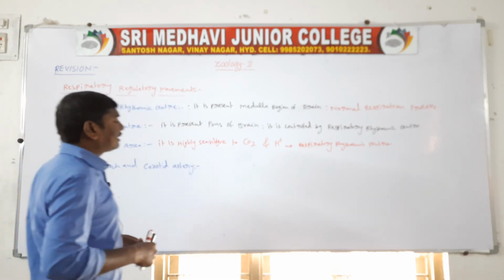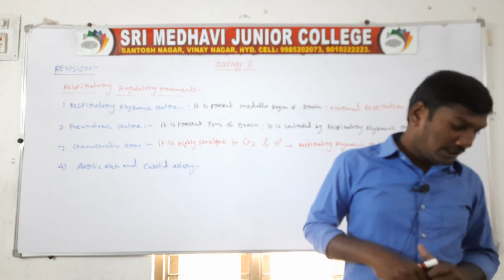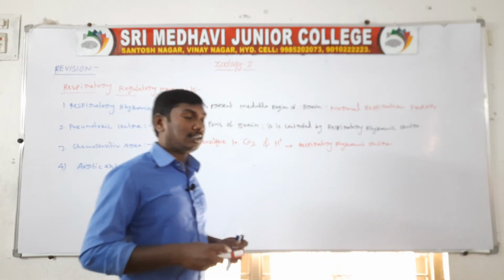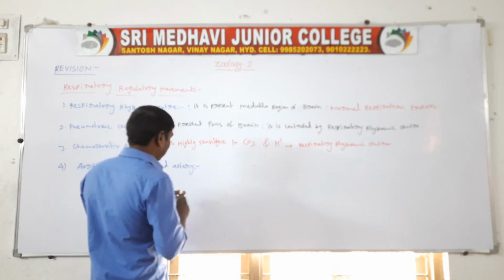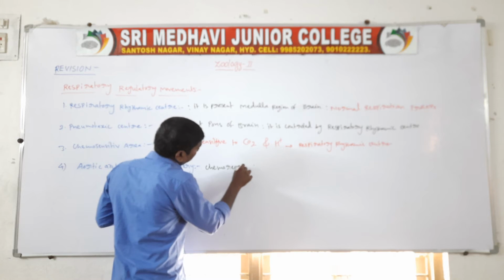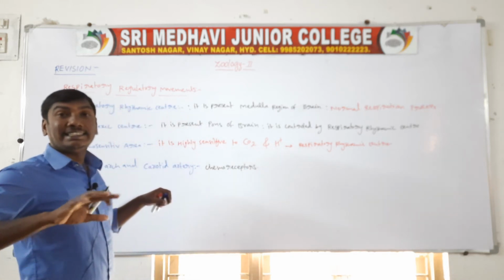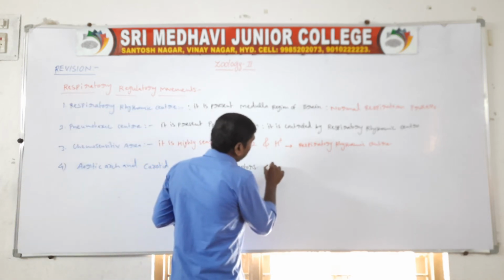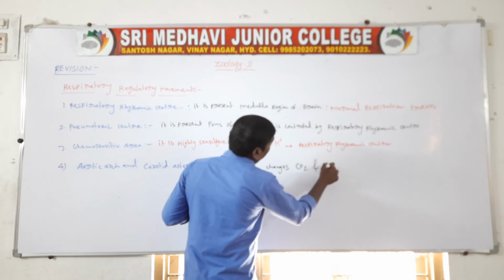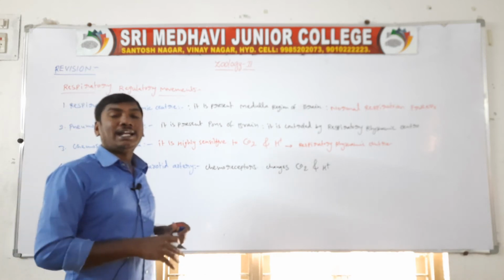Next one, fourth one, aortic arch and carotid artery. These are chemoreceptors. They recognize the changes of CO2 and H plus concentration, the carbon dioxide and hydrogen ion concentration.